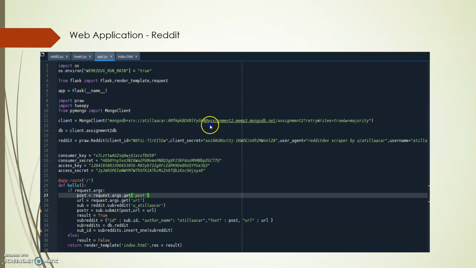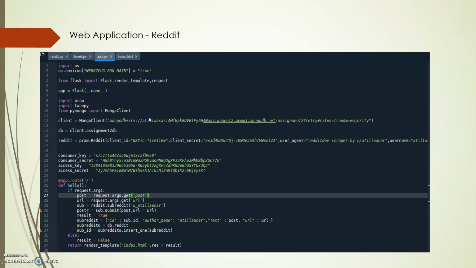And again, I'm doing the same thing to connect the Mongo client, and also to connect to Reddit. This is for the Reddit part, by the way. I'm just sending all the necessary information, like the post URL information and author name. I'm sending all the information, and I also have an HTML file.